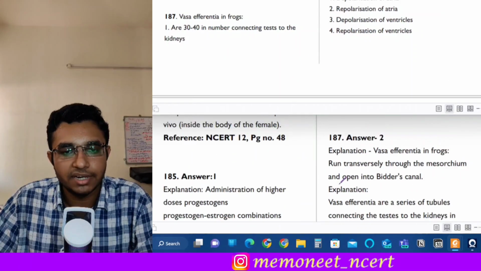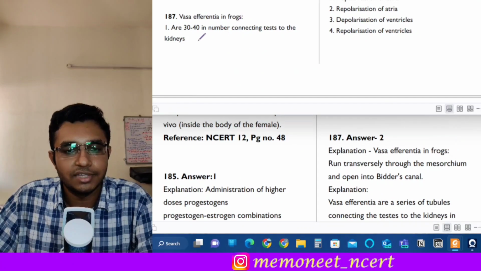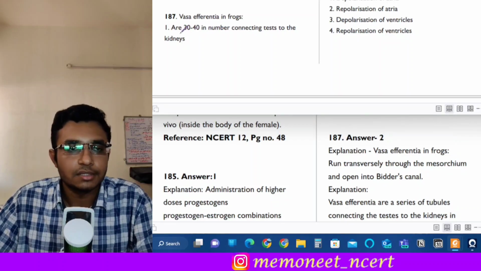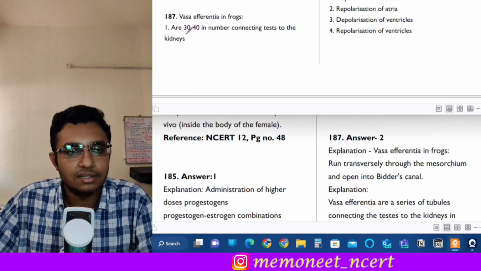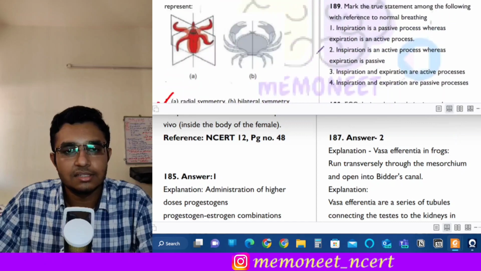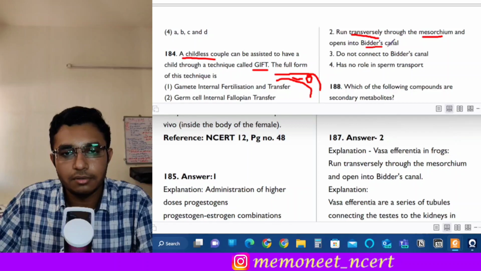Question number 187. The vasa efferentia in frogs. Okay, we have to identify what is correct about vasa efferentia in frogs. Okay, so the first statement is that there are 10 to 12 of them connecting the testes to the kidneys. This is an incorrect statement. Next is they run transversely through the mesorchium and open into the Bidder's canal. So this is a correct statement.